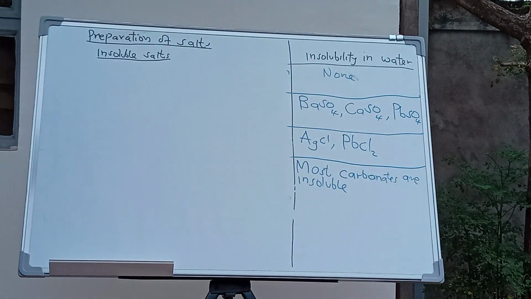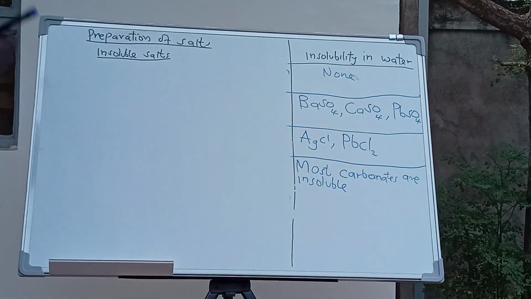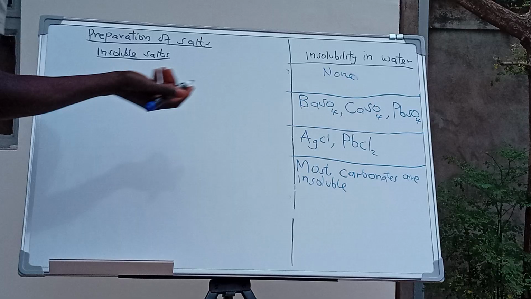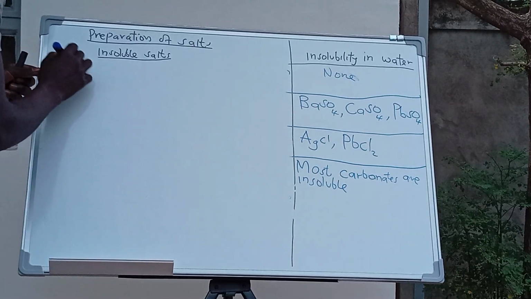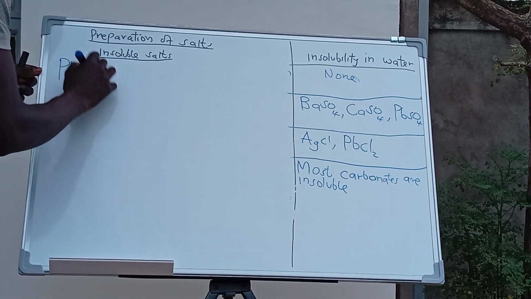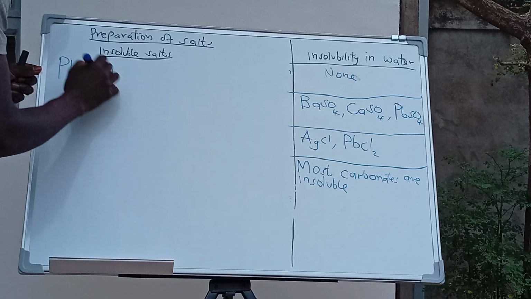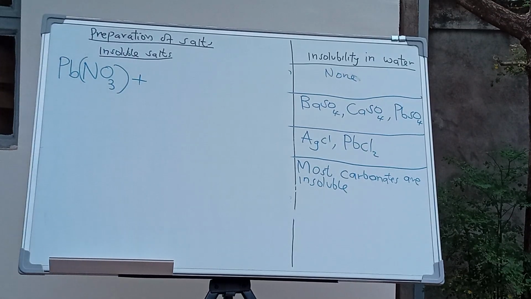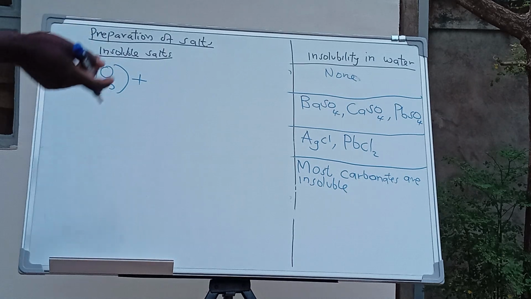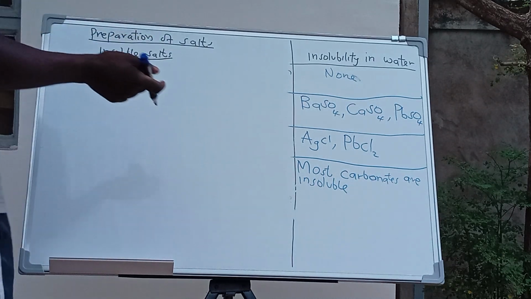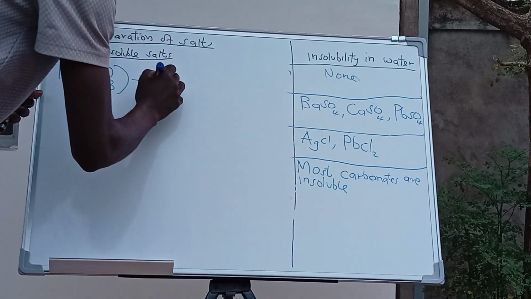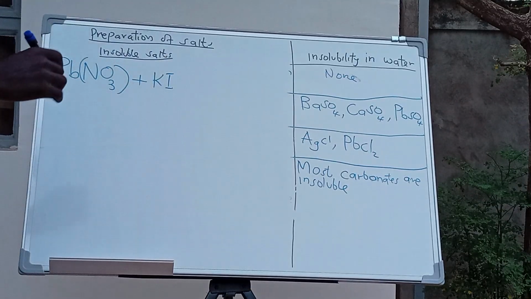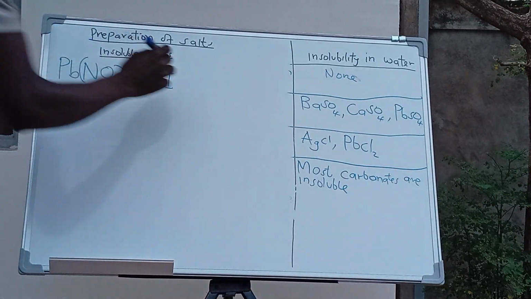For example, let me pick any random soluble salt like lead nitrate. Then I'm going to react it with another soluble salt, maybe potassium iodide.